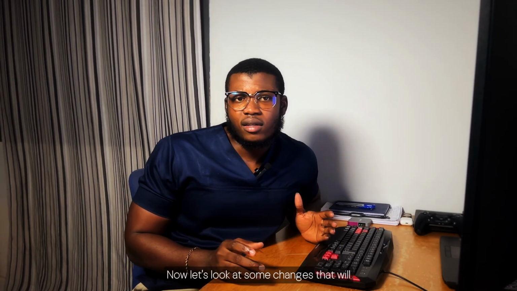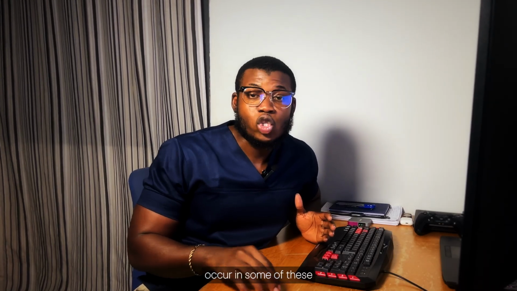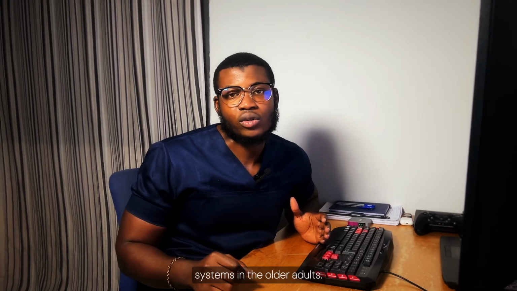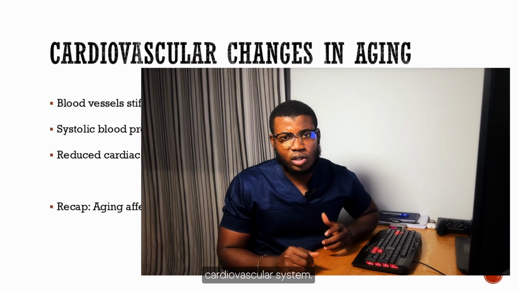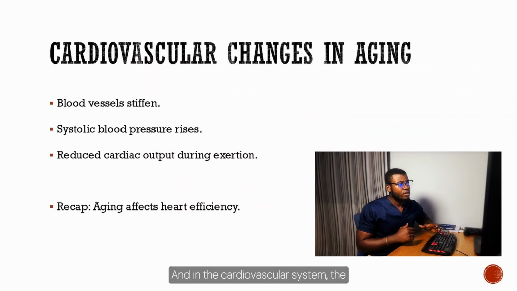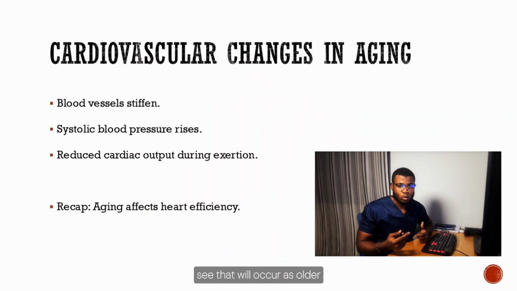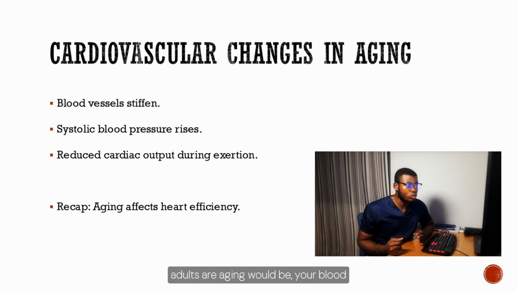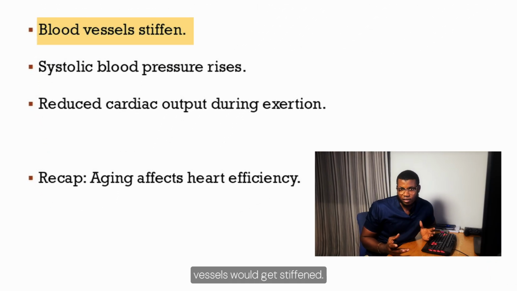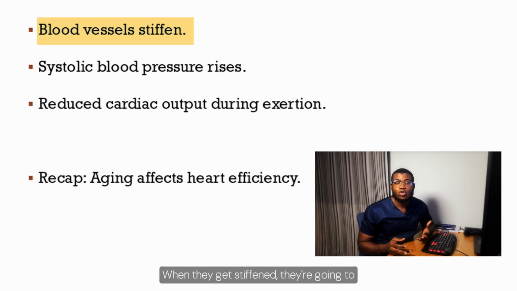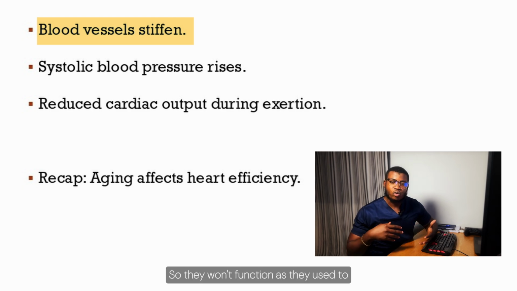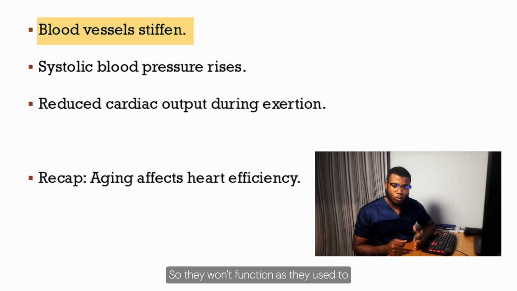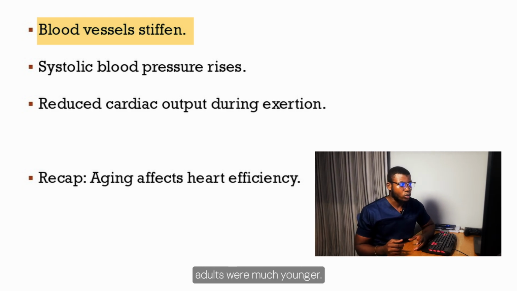Now let's look at some changes that will occur in some of these systems in older adults. Let's begin with the cardiovascular system. In the cardiovascular system, the changes that you would see as older adults are aging are that your blood vessels would get stiffened. When they get stiffened, they are going to lose their elasticity. So they won't function as they used to when these older adults were much younger.